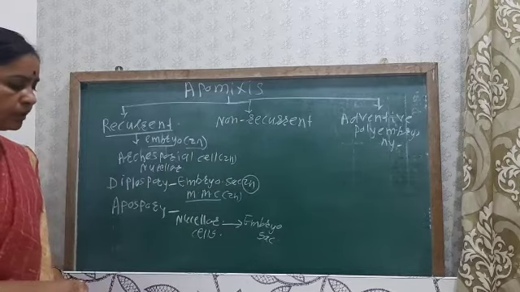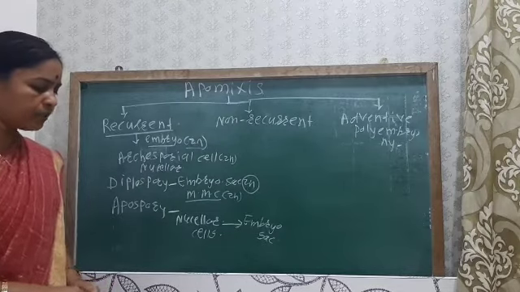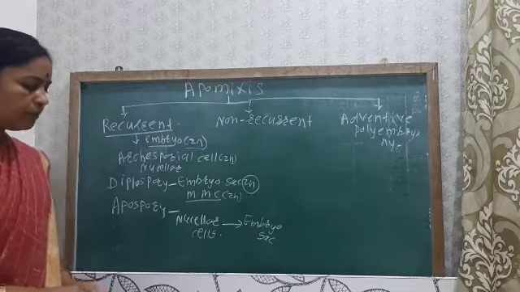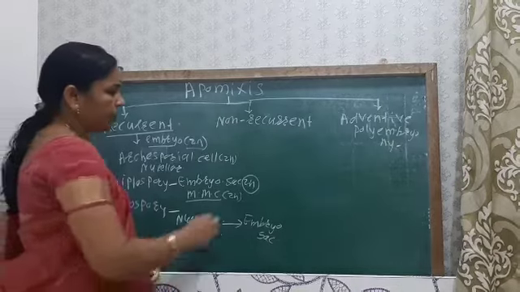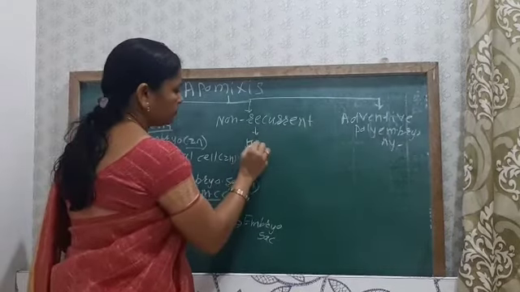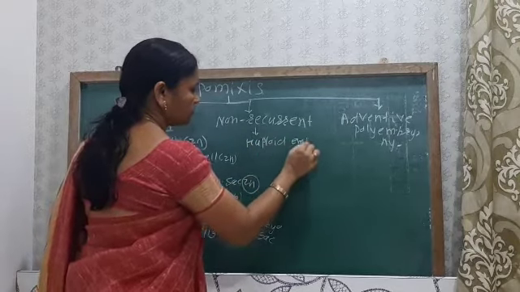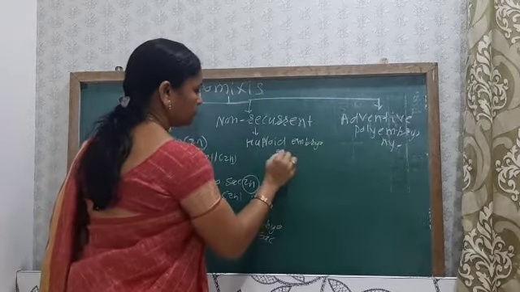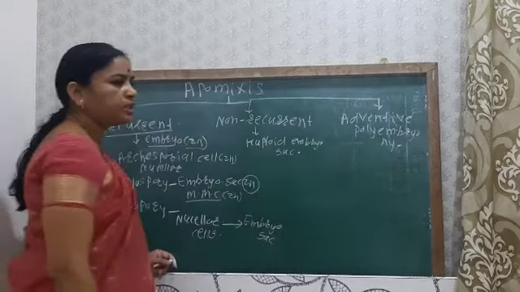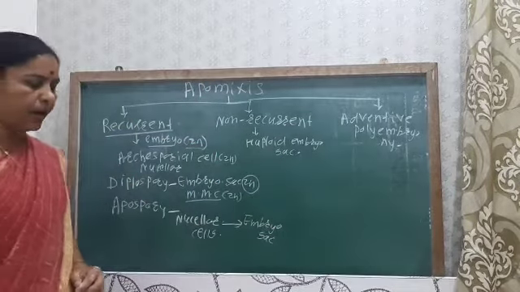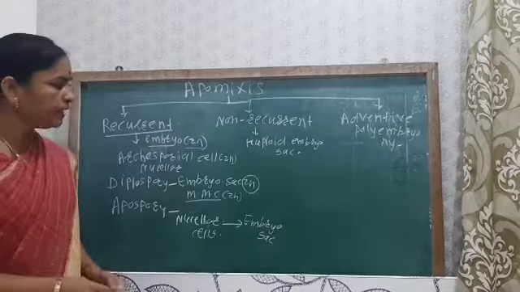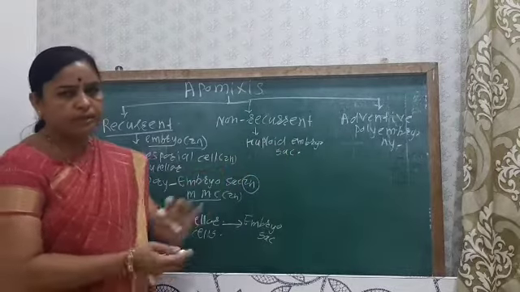Here in the non-recurrent, the formation of the embryo sac is the haploid embryo sac. Formation of embryo sac is haploid. Okay, so this embryo sac is nothing but the gametophyte.